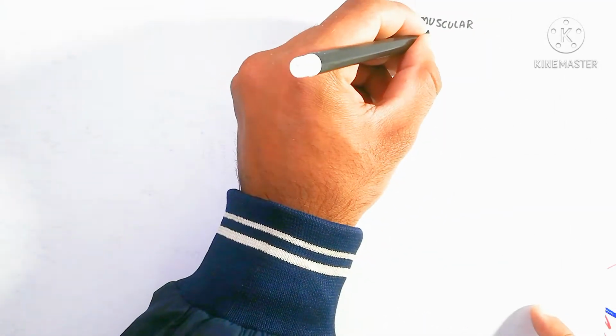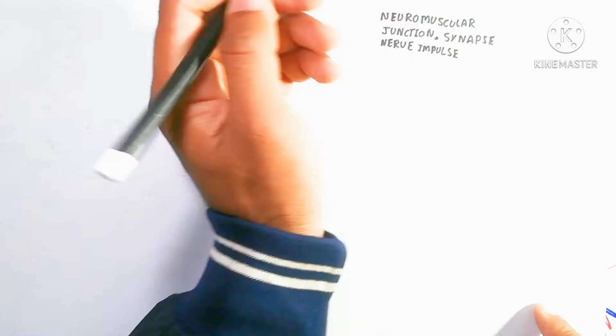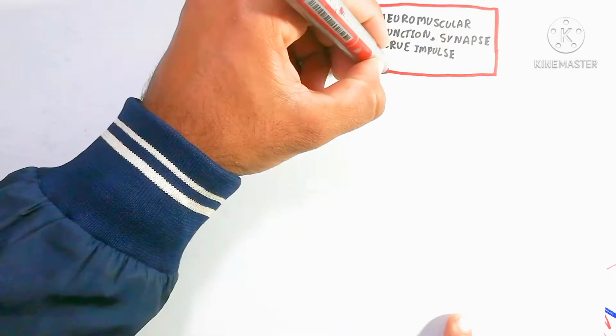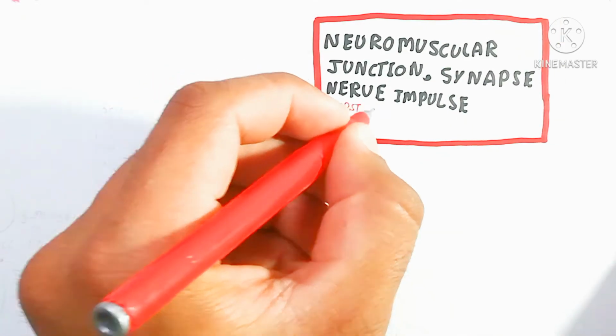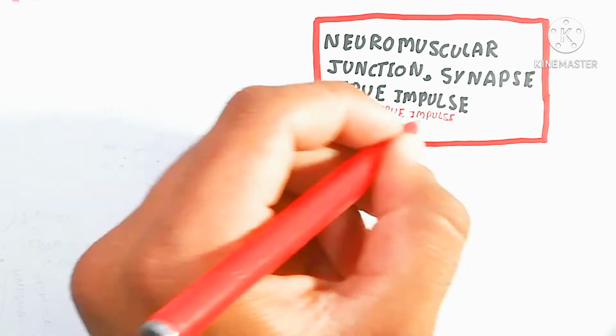So today we will discuss the neuromuscular junction, synapse and nerve impulse. The important one is the neuromuscular junction. The neuromuscular junction means the junction between the muscle and neuron.